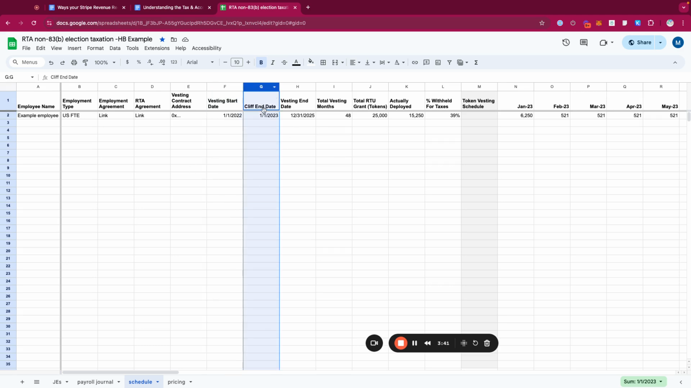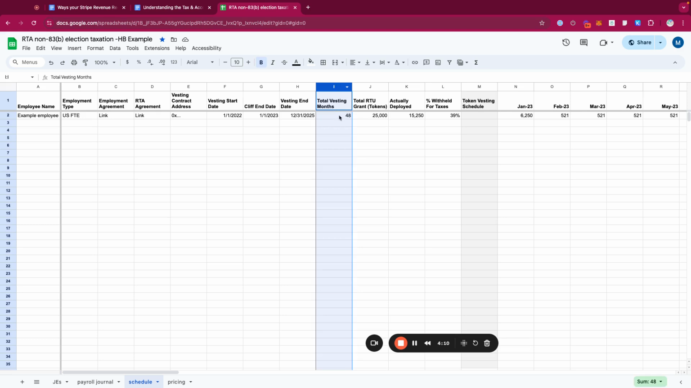Now, if there's a cliff, the cliff end date will be here. Most cliffs are typically a year into the service period. So we have vesting start date plus 365 to get our cliff end date. And then we have our vesting end date, which is the time at which the grant is fully vested. If the employee wants to withdraw everything, they can. For this, I've set up basically a 4-year vesting schedule with a 1-year cliff, and we see that reflected here.